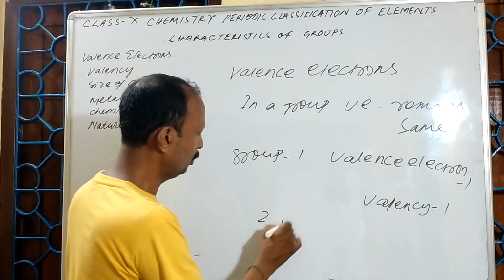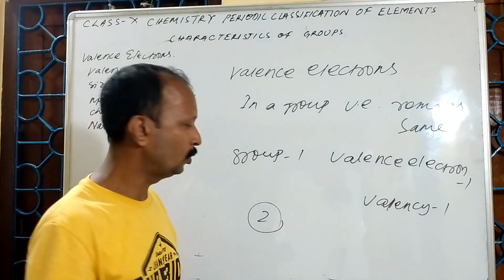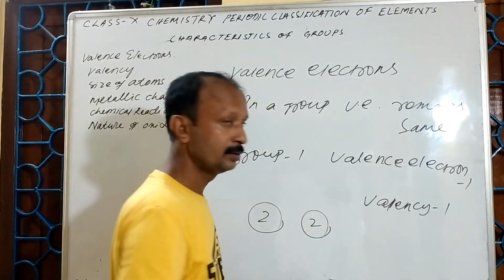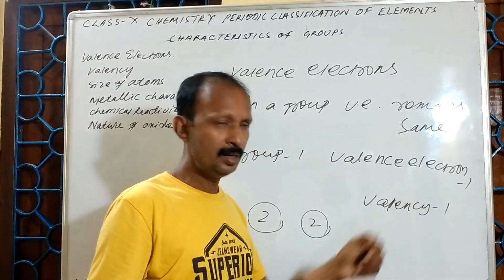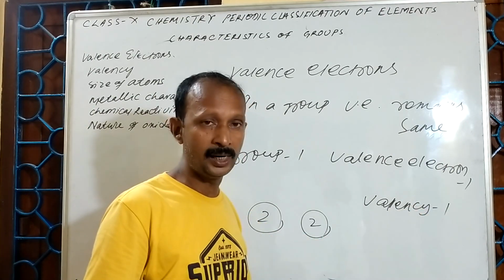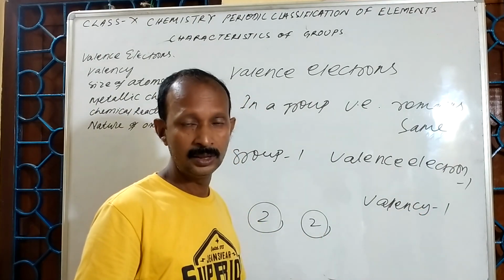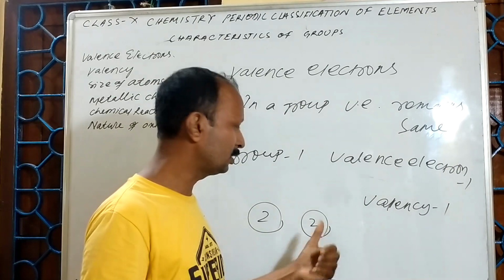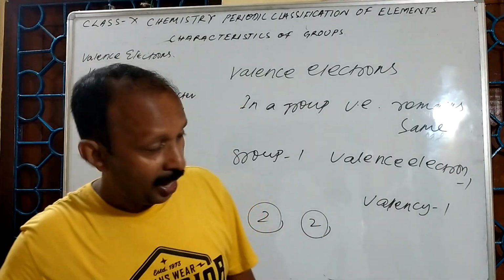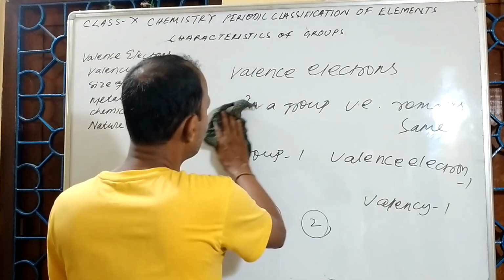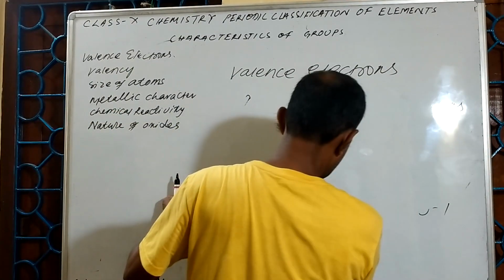Those in group 2: their valence electron is 2, valence also 2. They are divalent. These are monovalent, these are bivalent. Here the valence is 1, here the valence is 2. Okay, so this is about the valence electrons or outermost orbit electrons.